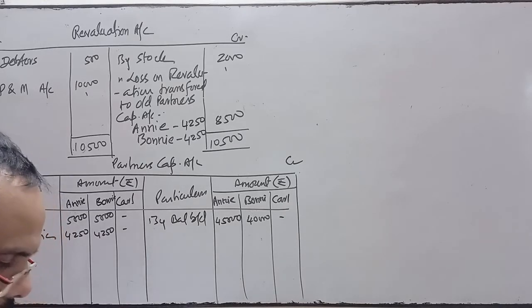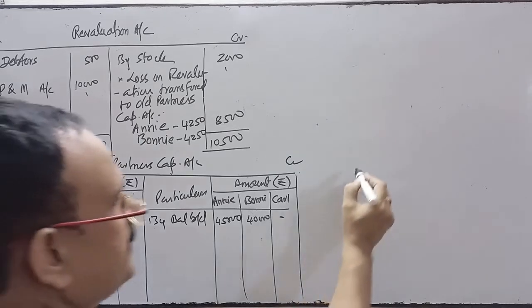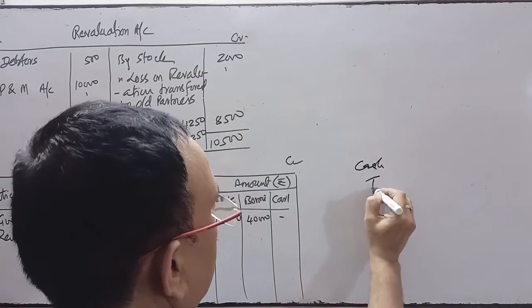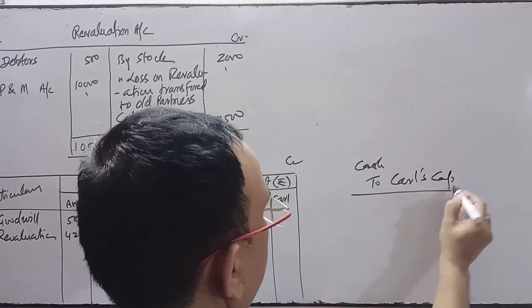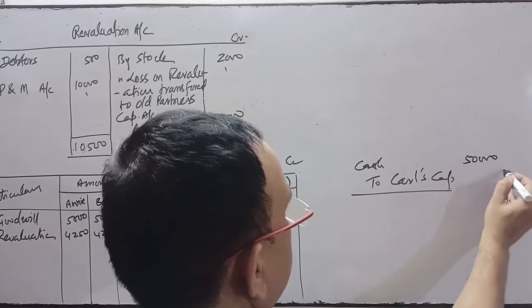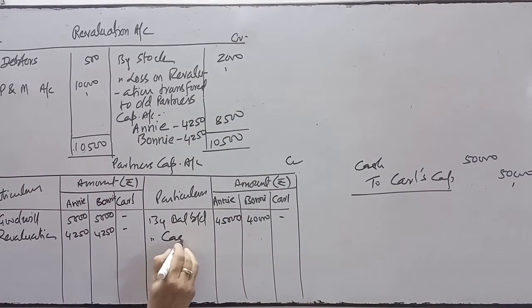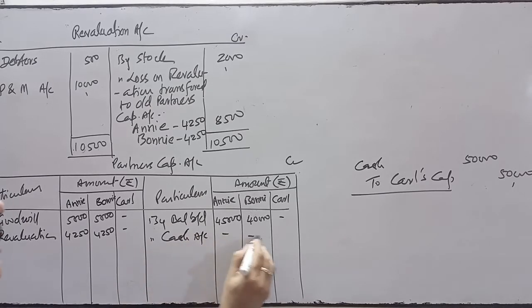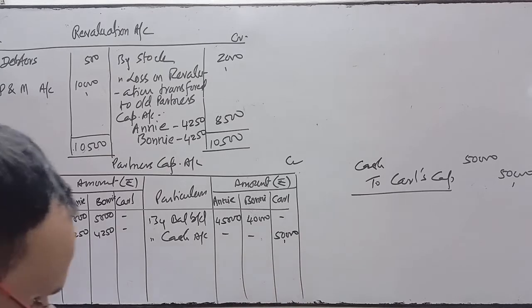Information number E, you see the information number E, Carl is to bring 50,000 as his capital. So this entry is very simple. Cash account debit to Carl's capital. Carl is able to pay 50,000 as capital. Okay, so this will be posted this side by cash account, in the column of Carl, 50,000 for his capital contribution.